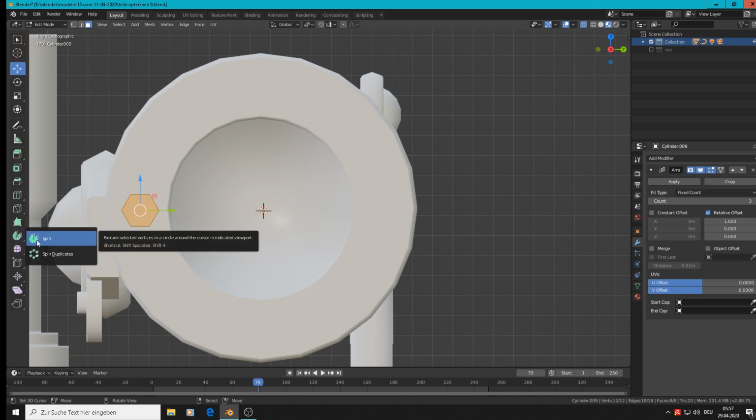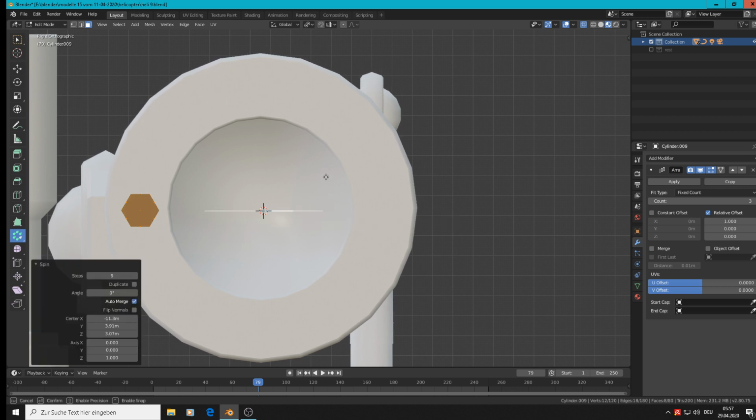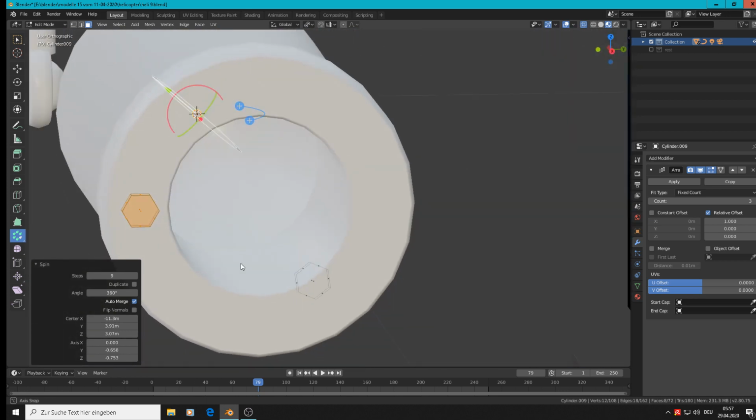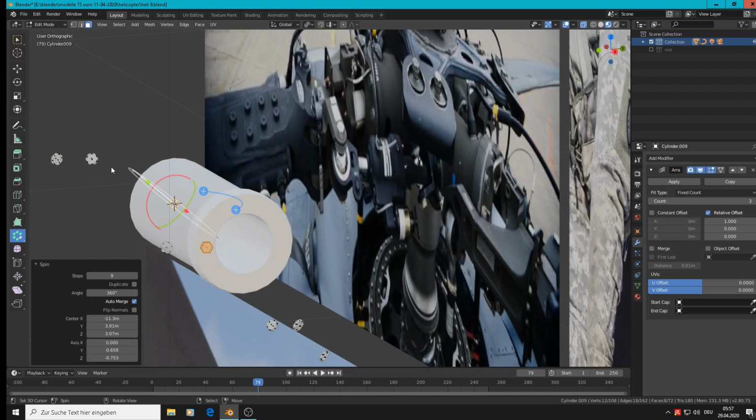Normally that should work simply. Steps 9, angle 360. It does some, but in the wrong direction. You see it here.